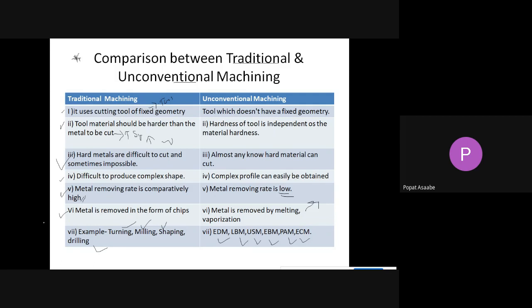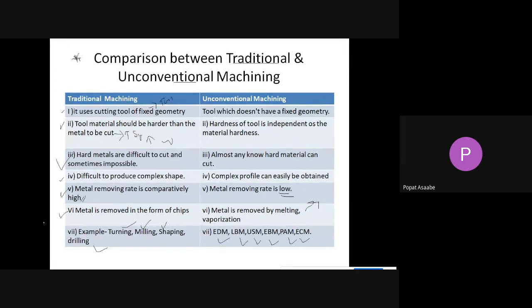In traditional machining, it is difficult to produce complex shapes on your workpiece. But in unconventional machining, we can easily generate any type of profile or shape. Then metal removal rate: it is high in traditional machining, but very low in unconventional machining.